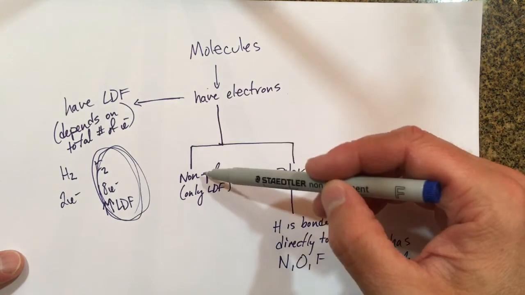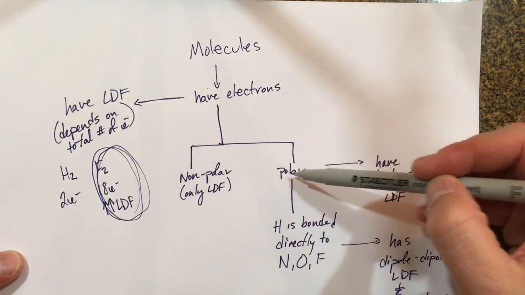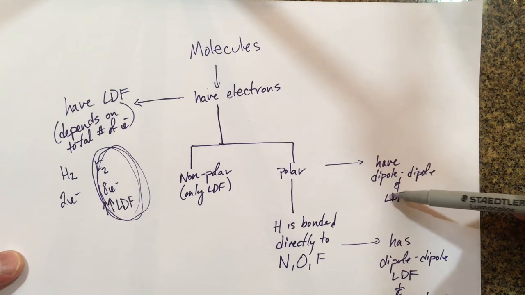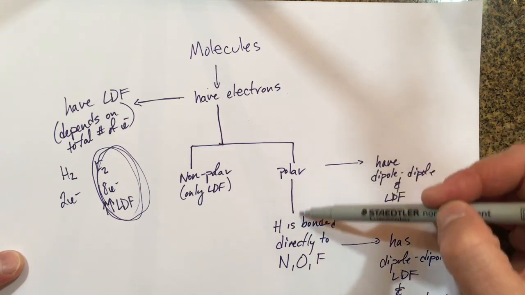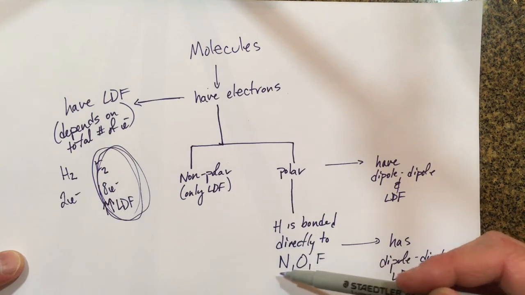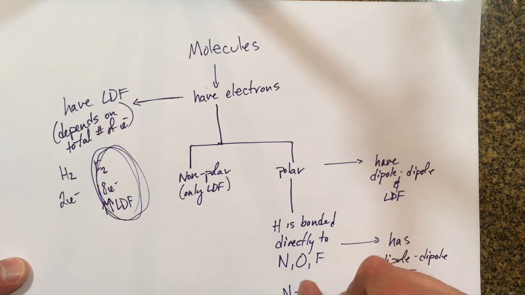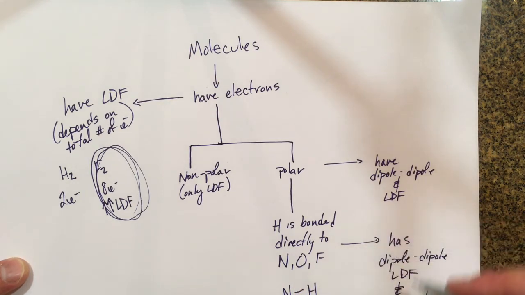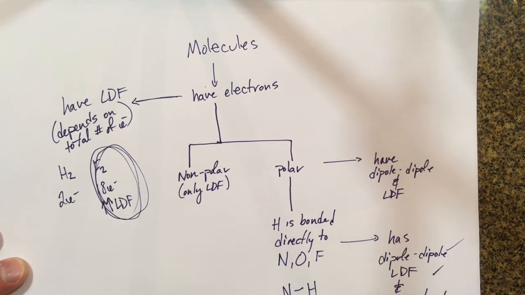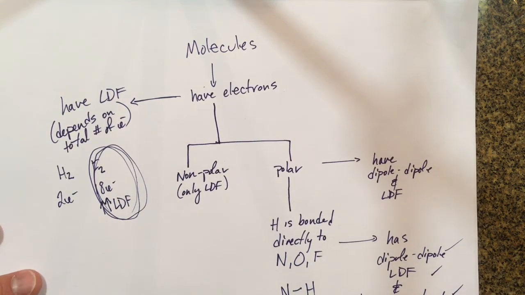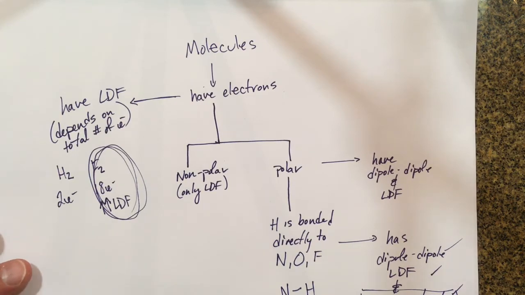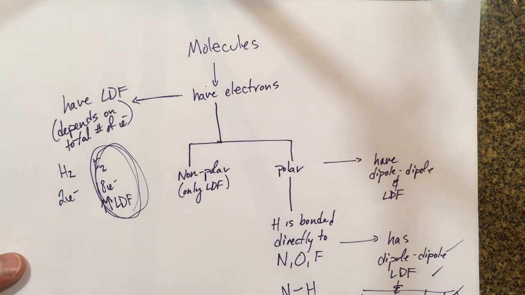So we've got molecules. If they're nonpolar, only London dispersion force. If they're polar, they will have dipole-dipole and London dispersion force. But if they're polar and they have hydrogen bonded directly to nitrogen, oxygen, or fluorine, and we're talking about a direct bond here, where you've got fluorine bonded to hydrogen, nitrogen bonded to hydrogen, or oxygen bonded to hydrogen, then it will have dipole-dipole, London dispersion force, and hydrogen bonding. And hydrogen bonding is an extremely strong dipole-dipole force, and it really affects the boiling point a lot.